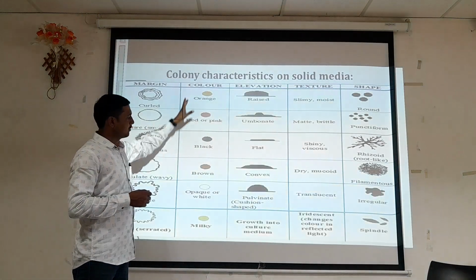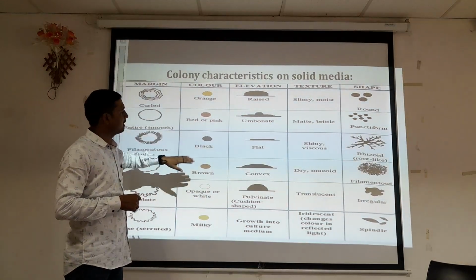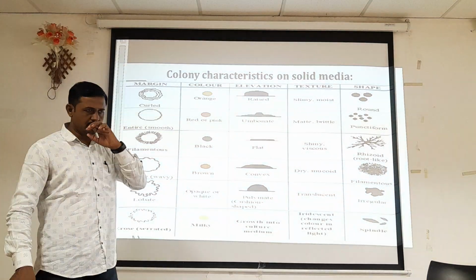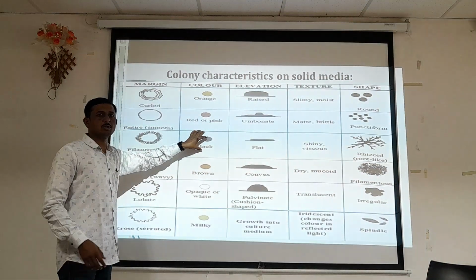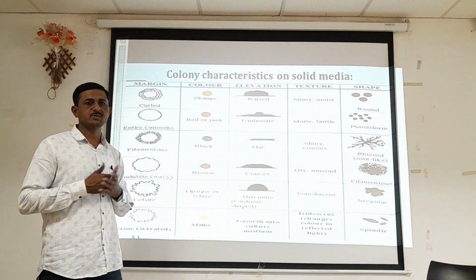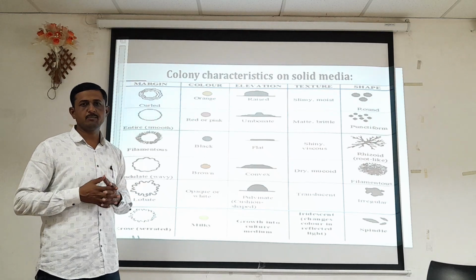Colony color: this type of colony we can observe normally on that particular media. Orange color, red or pink color, black color. It is a particular color of that colony. Depending upon the color of the colony, we have to write down which type of colony is produced by that specific organism on a particular medium.